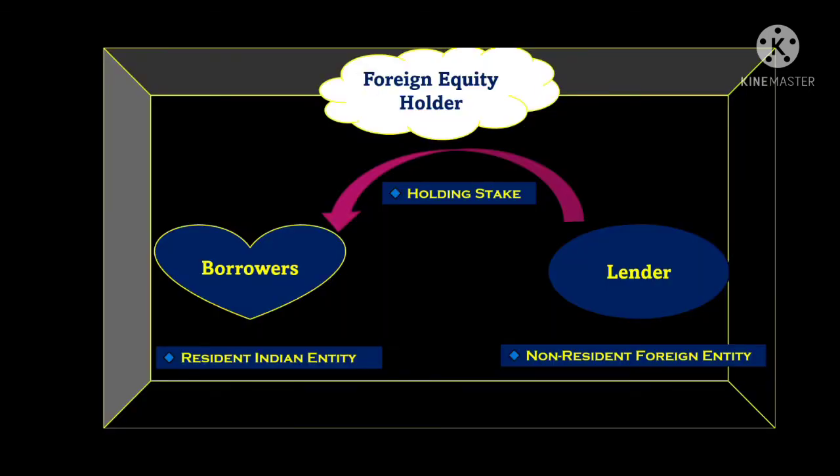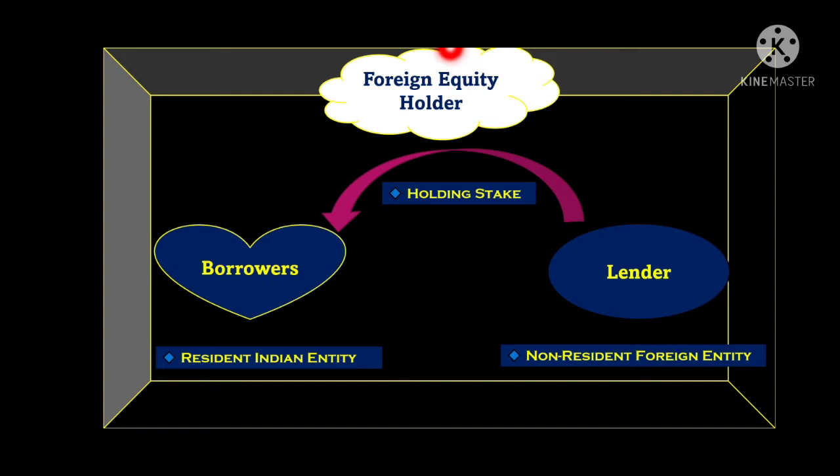Now we will talk about the foreign equity holder. This is one of the types of eligible lenders who can lend money to the borrower, right? Before understanding the foreign equity holder, let's segregate these words. Foreign means any non-resident, right?